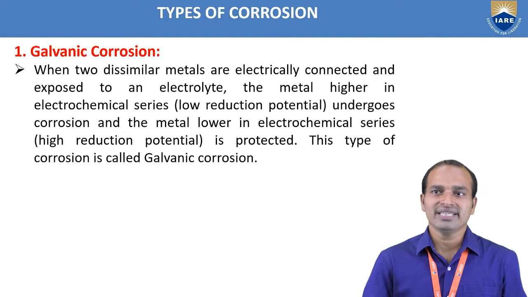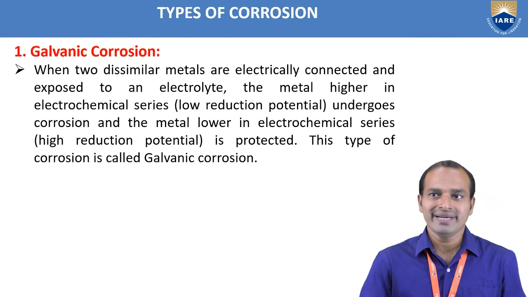When two dissimilar metals are electrically connected and exposed to an electrolyte, the metal higher in the electrochemical series, that means lower reduction potential value, undergoes corrosion. And the metal lower in the electrochemical series, with higher reduction potential value, is protected. This type of corrosion is called galvanic corrosion.